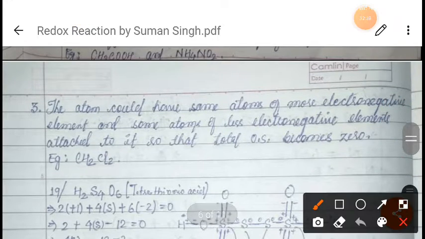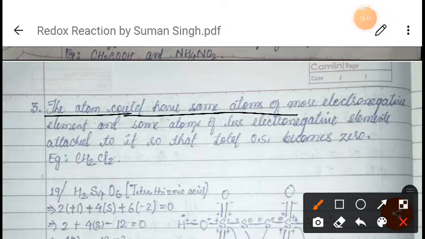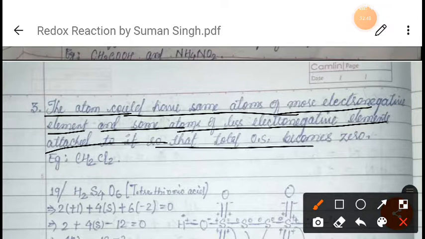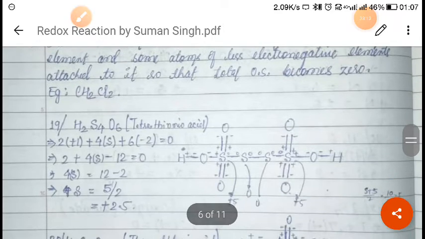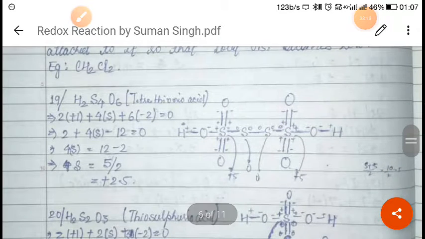Now the third reason is, the atom could have some same atoms of a more electronegative element and some same atoms of a less electronegative element attached to it, so that the overall oxidation state becomes 0. If on one side there is a more electronegative atom and on the other side a less electronegative atom of the same kind, then the two will cancel each other, right? So at that time the overall, or average, oxidation state will be 0.